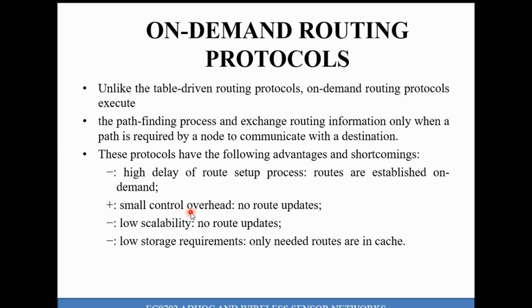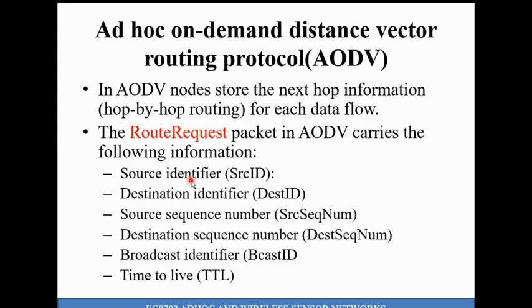But when we compare with the table-driven approach, there the information is readily available, so path establishment is very easy and we can quickly forward the data. But in the case of on-demand routing protocol, whenever it has data, only then does it start to create a path, so it will take some delay.